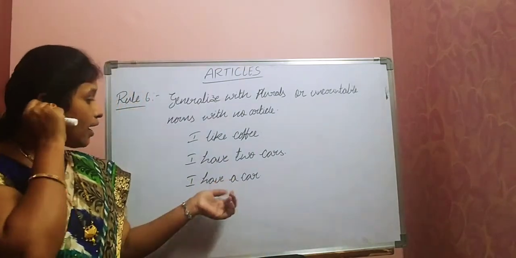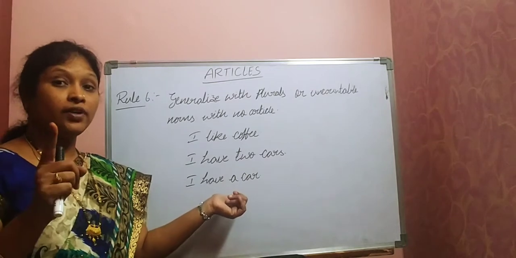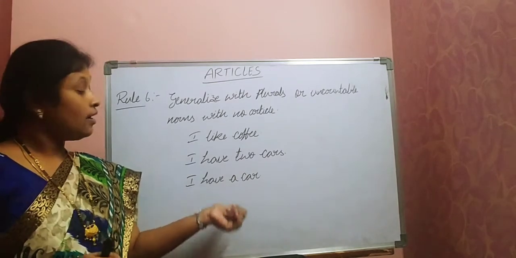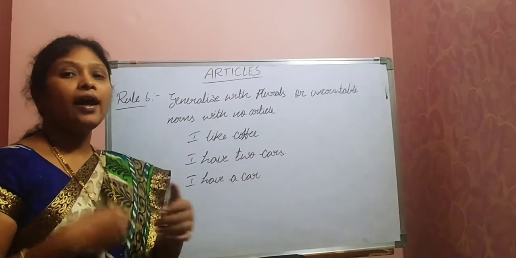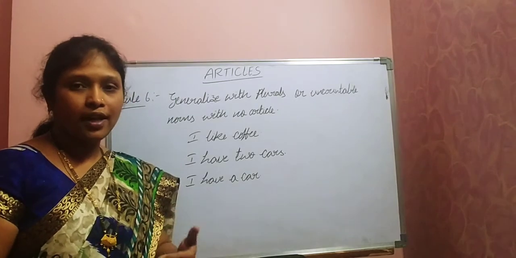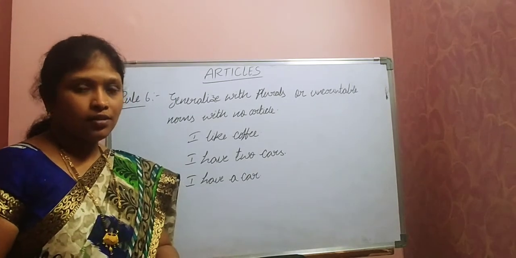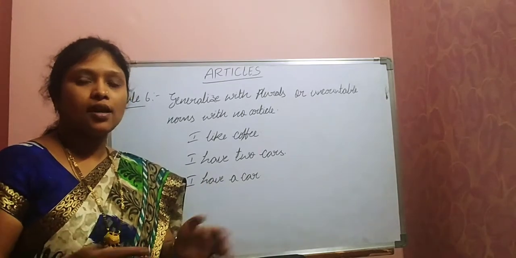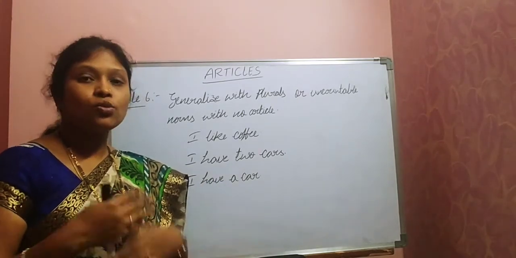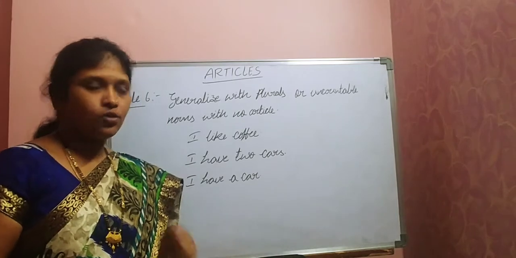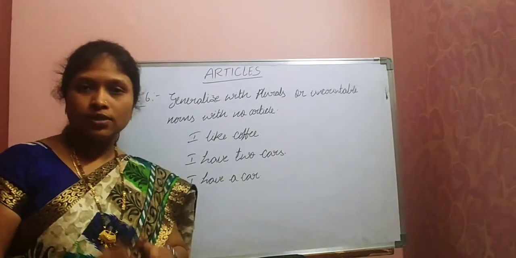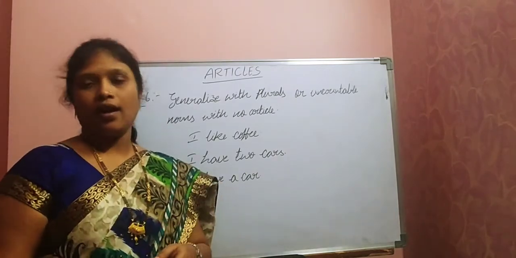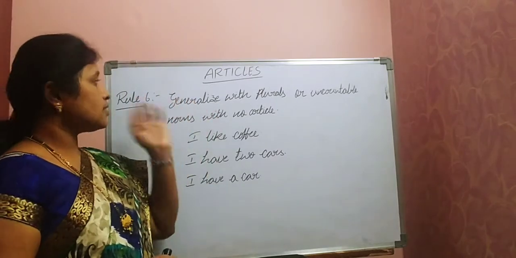Next, I have a car. If it is singular, I have to say I have a car. I have a bungalow. I have a phone. But if it is two, I have two bungalows. I have two cars. I have two phones. I have two houses. So before plurals and uncountable nouns, we should not use any article. So these are the 6 rules.